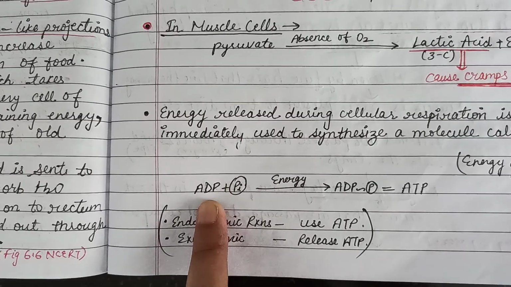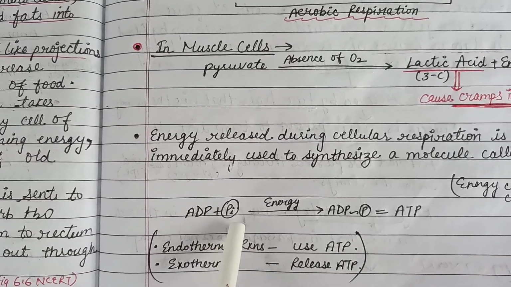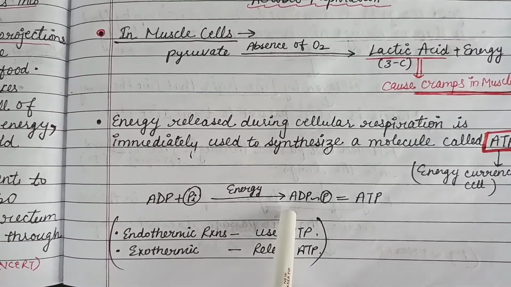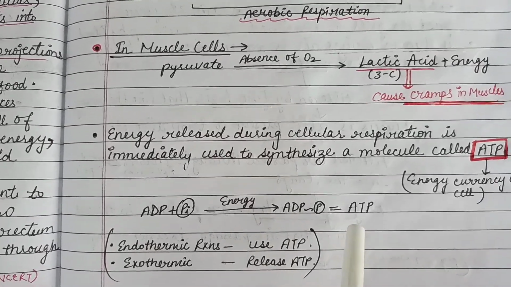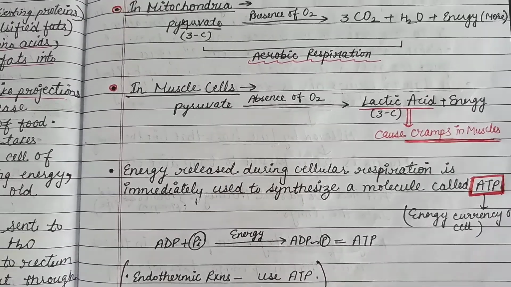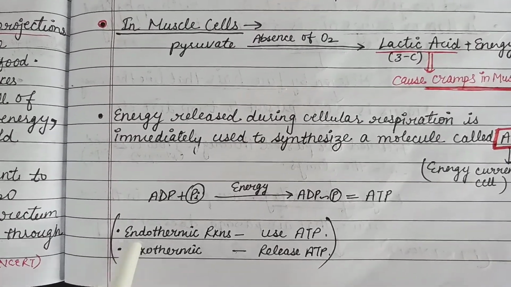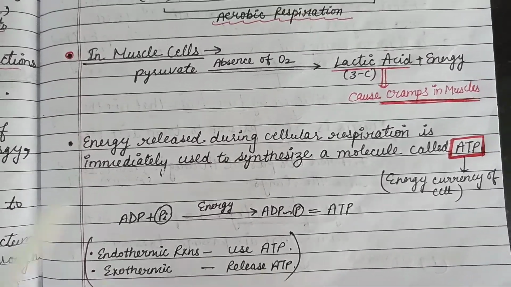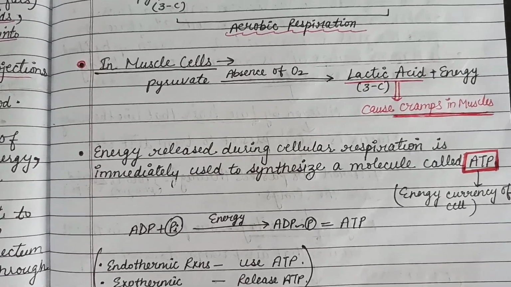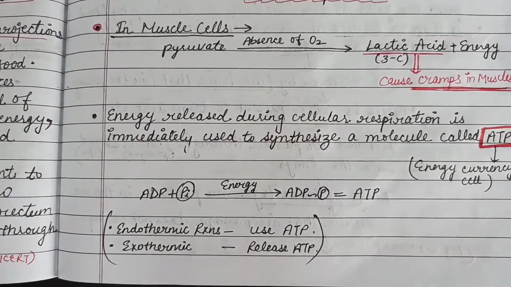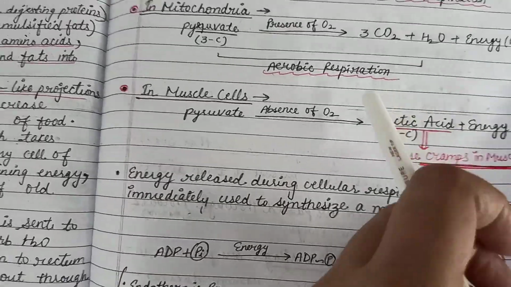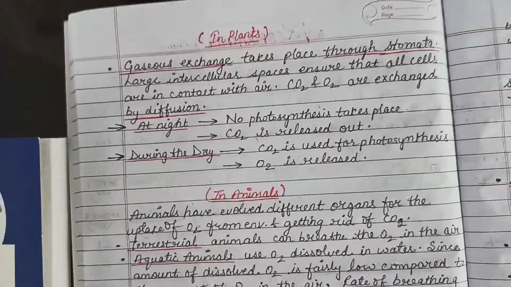ADP, that means adenosine diphosphate, plus inorganic phosphate gives rise to adenosine triphosphate, right? And dear students, remember one thing: endothermic reactions are those reactions which use ATP, which use energy, and exothermic reactions are those reactions which release ATP during their occurrence, right?